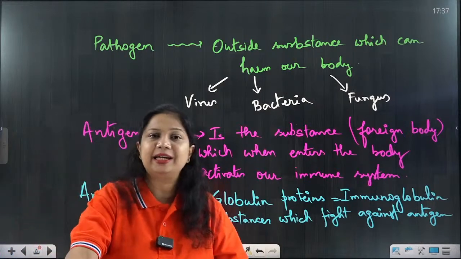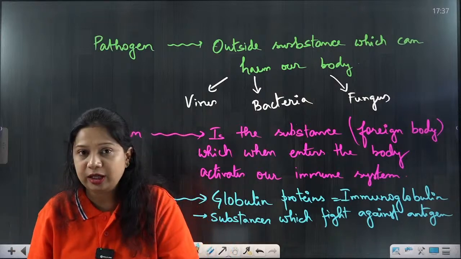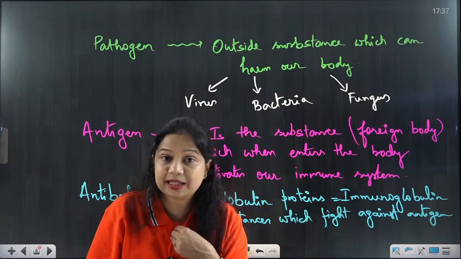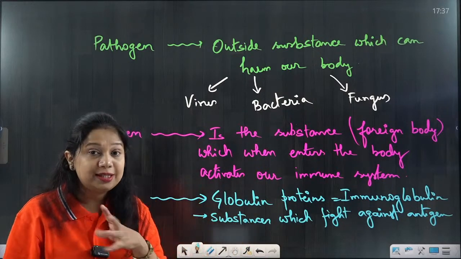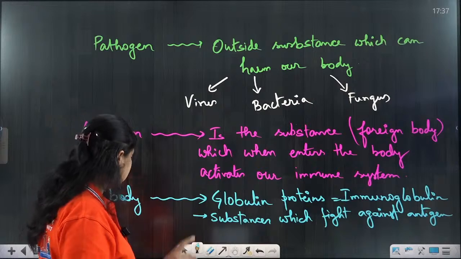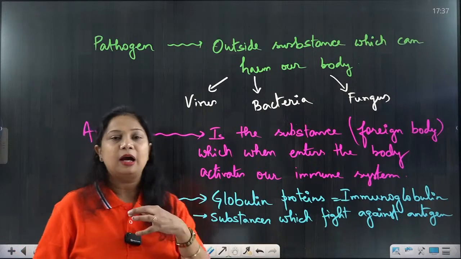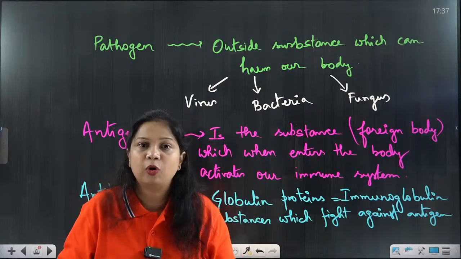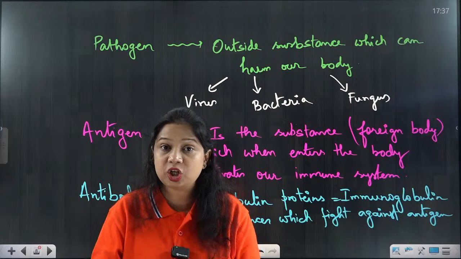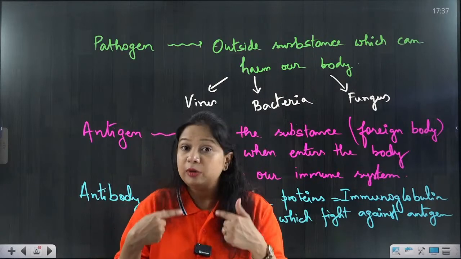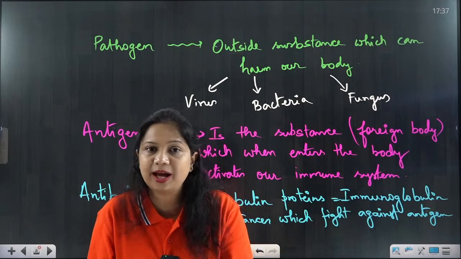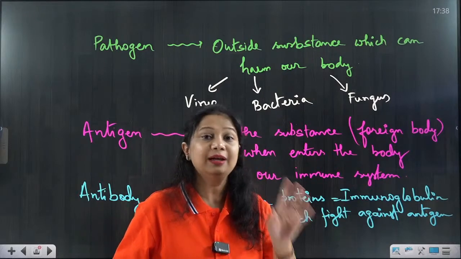Antibodies do not go by the name that they are against our body. No. Antibodies, our body is producing it. Our immune system is producing it. So antibodies are produced by our own immune system. It is getting produced when antigen is coming and it is harming our body. When the antigen is inside the body, our body will be damaged, our cells will be damaged. To protect our body, our immune system will produce antibodies against it. And as a result, what happens? There will be destruction of the antigen.